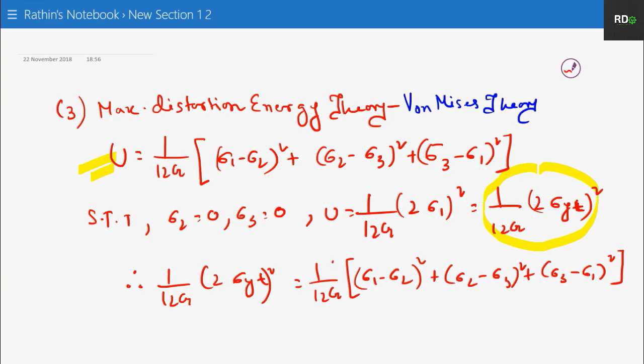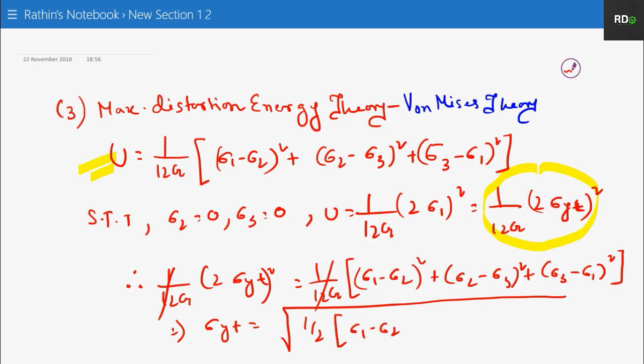So this is as per the statement. How does this become equal to the entire expression? It is as per the statement of the theory, that is the maximum distortion energy theory. So it will become sigma yt, half, under the square root of the entire expression, sigma 1 minus sigma 2 whole square, sigma 2 minus sigma 3 whole square, sigma 3 minus sigma 1 whole square. And as per the statement, if this is equal to this expression, your material will fail.